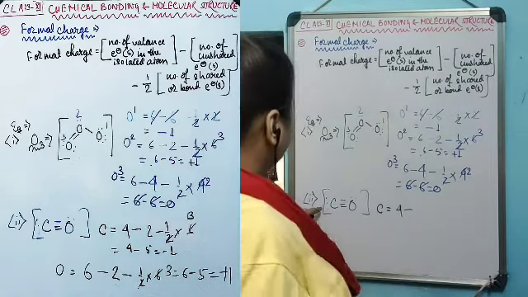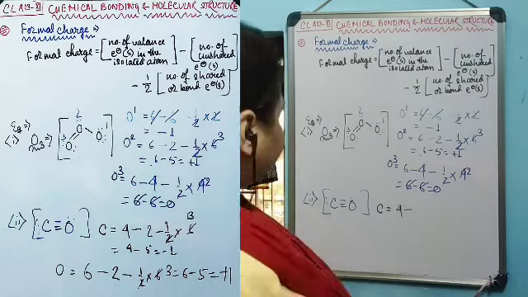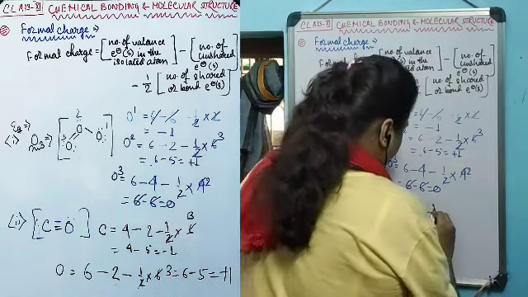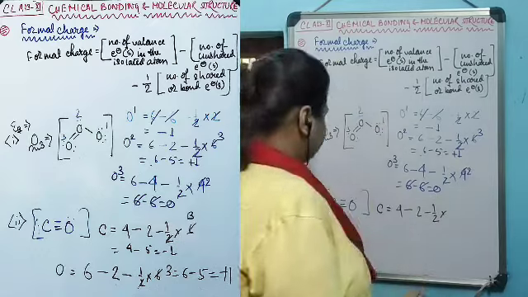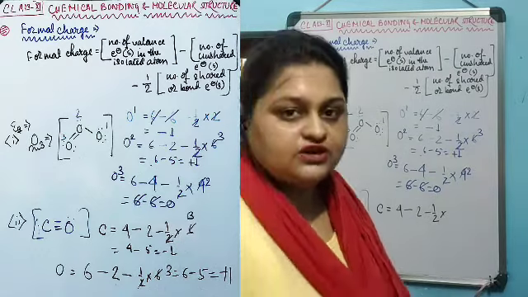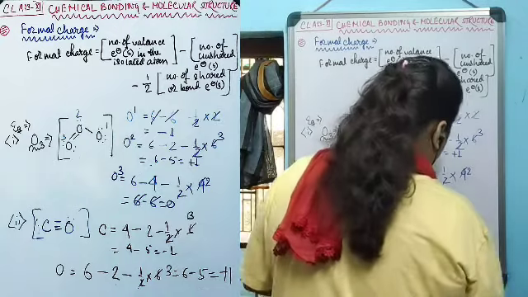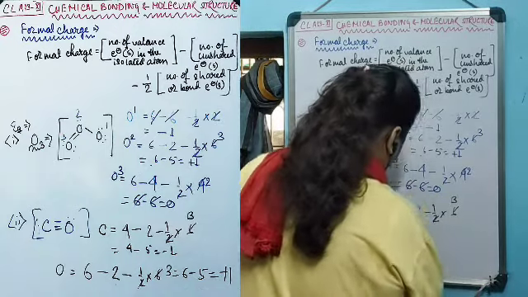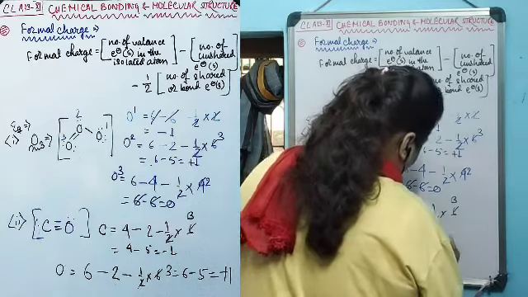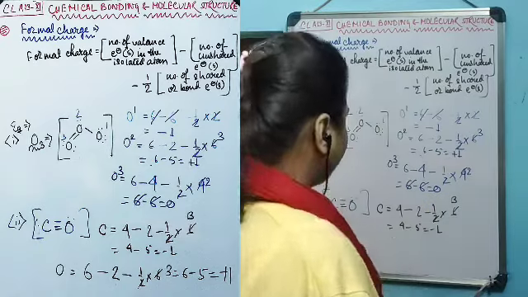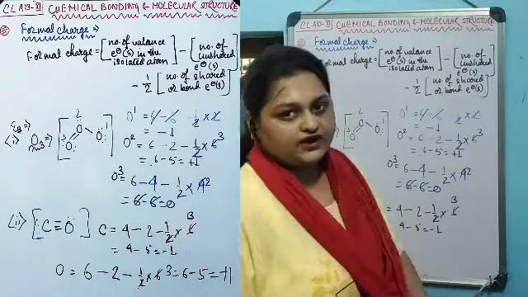The number of unshared electrons in carbon is 2. There are 3 bonds carbon has formed, therefore the total number of bond pair electrons is 3 twos are 6. This gives minus 1. So carbon in here is bearing minus 1 formal charge.